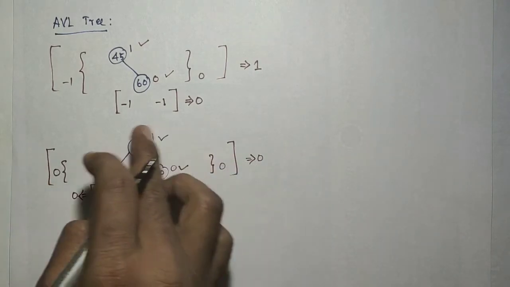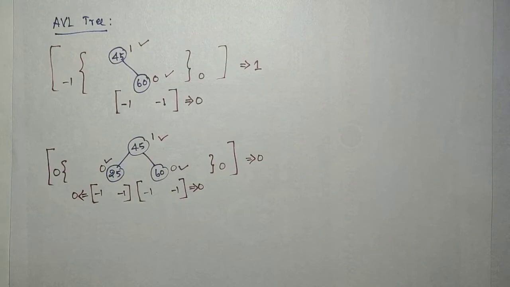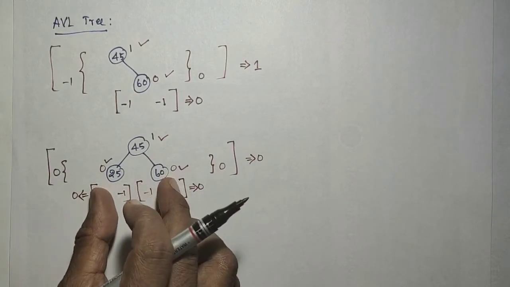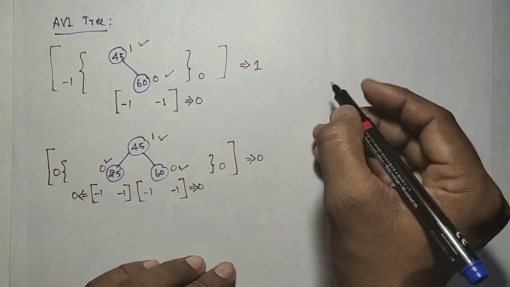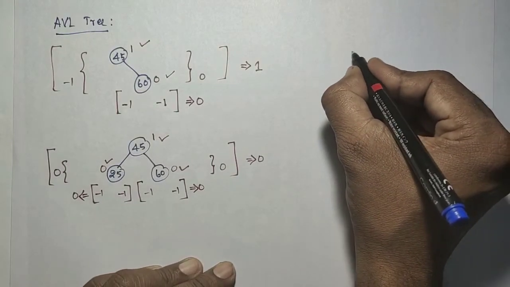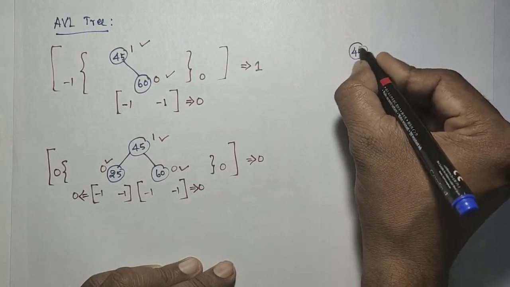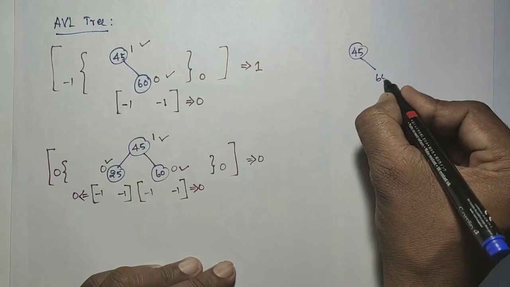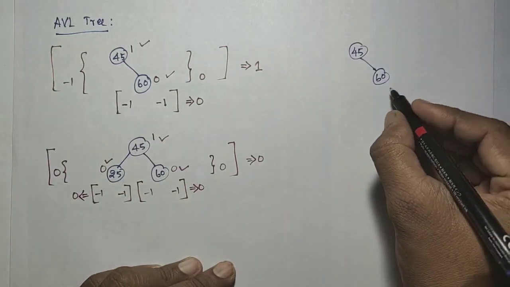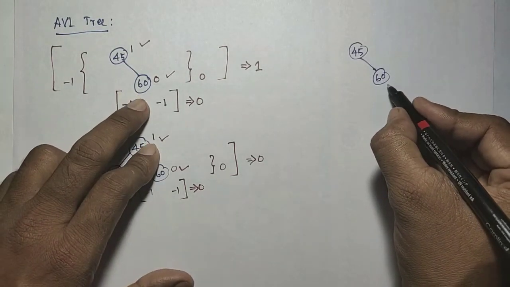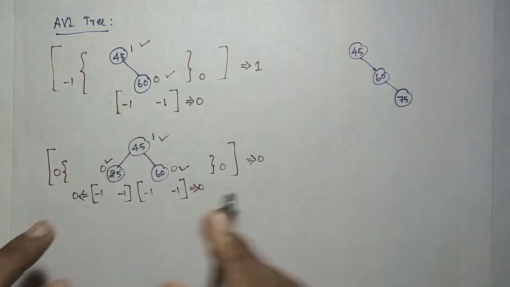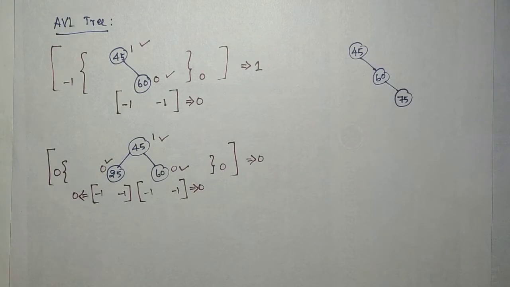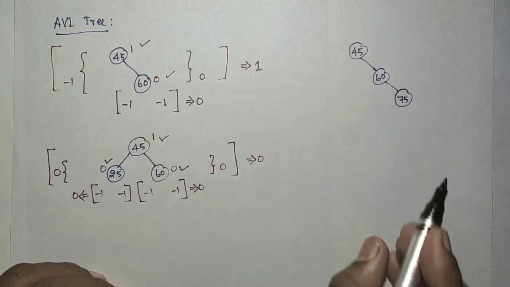So we can say that an AVL tree is a balanced search tree. This given tree is a binary search tree as well as an AVL tree. Consider another example here: 45 and then 60 and then 75. Suppose we are inserting the elements one by one, like 45, 60 and then 75.